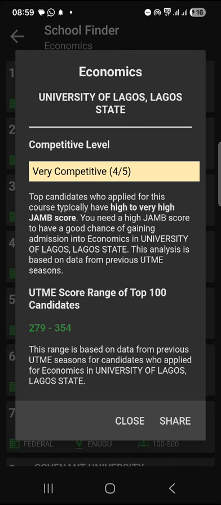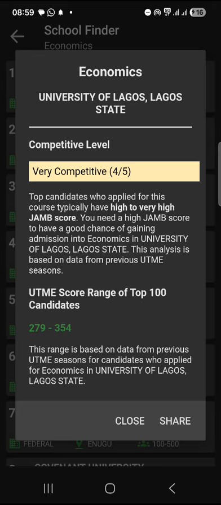Now for UNILAG, here's an information you need to take note of. The first thing is the people that applied for that course, the range of their score. So this data is one of the data that you need to pay attention to. This data tells you that the top 100 candidates that applied to UNILAG last year, their score is within the range of 279 to 354. So what that means is if you take the top 100 people that applied to UNILAG economics, their score range is 279 to 354.